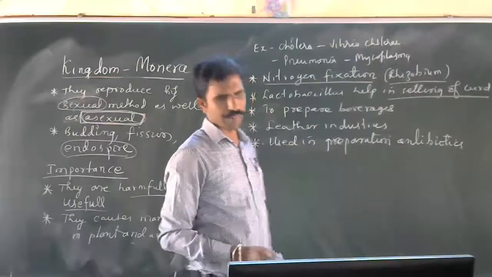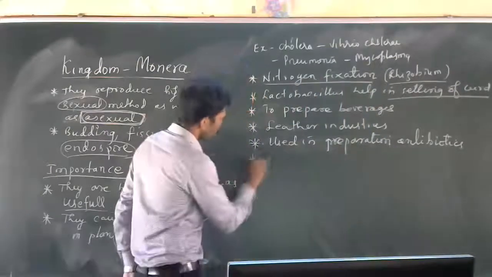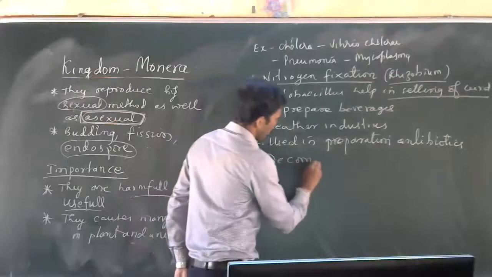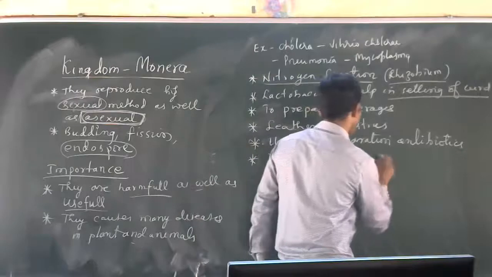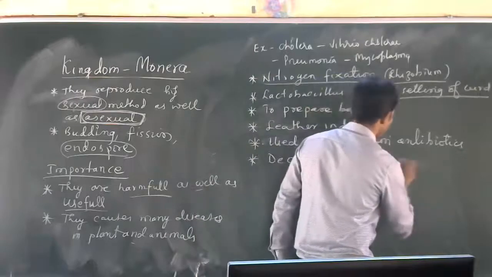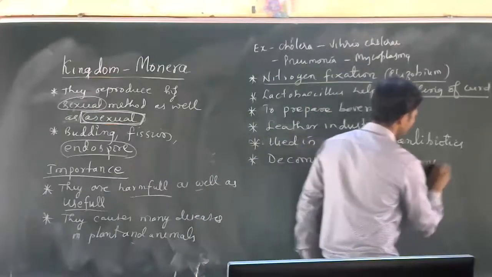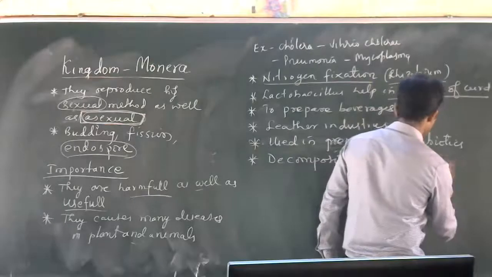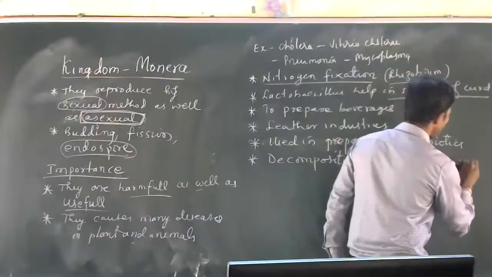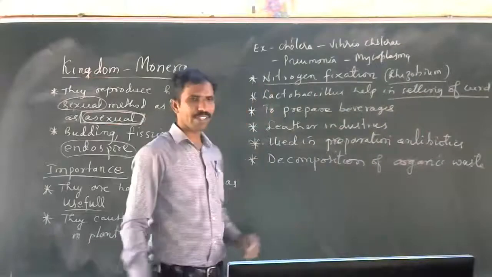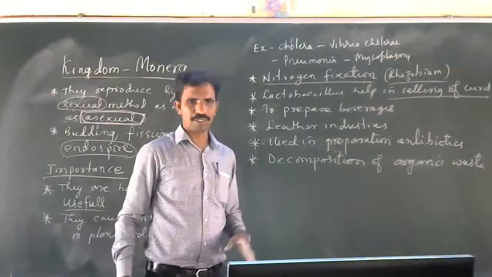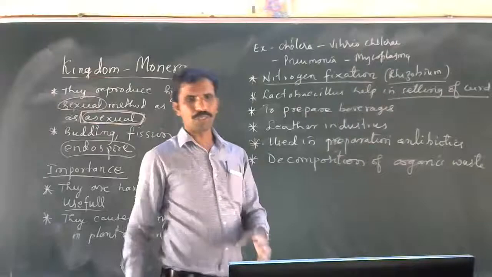They help in the decomposition of organic waste, plant waste and animal waste. Without these bacteria, decomposition will never happen. Plants need manures.